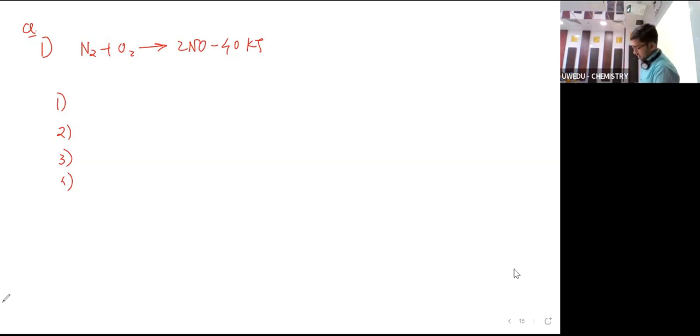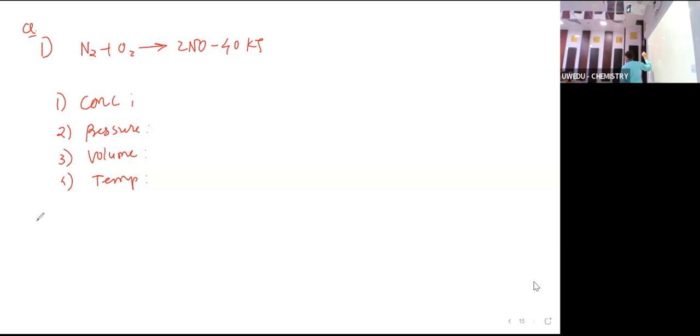Concentration, pressure, volume, and temperature. Yes, in concentration, what has to be done? Yeah, increase the N2 and O2. Increase the concentration, and NO remove or decrease. What about pressure?